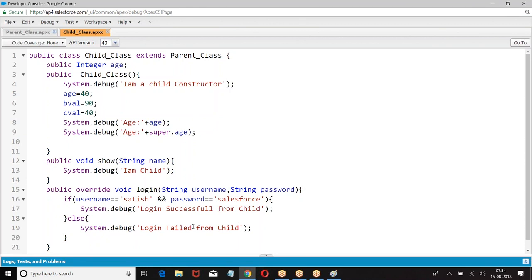Override means redefine this in the child class. How can you override? Provided the method in the parent class is defined as virtual, the method in the child class is defined as override. Are you clear about this? Method in the parent class is defined as virtual, and method in the child class is defined as override.